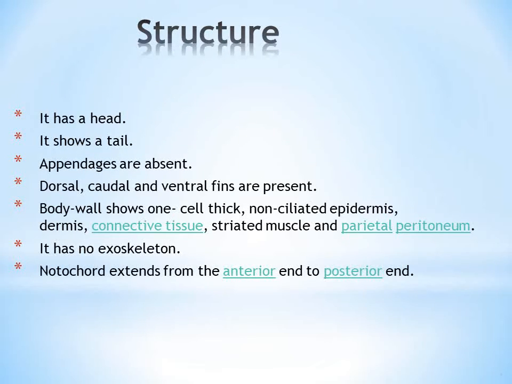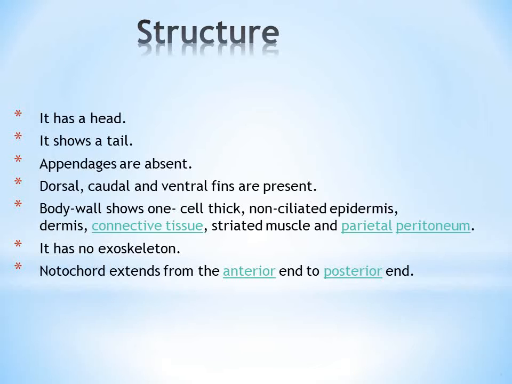So the general structure of the cephalochordate body goes in this way. It has head, it has tail. Appendages in case of cephalochordata are absolutely absent. There is a presence of dorsal, caudal and ventral fins. So there is a dorsal fin, there is a ventral fin. Also the tail is covered by the caudal fin.